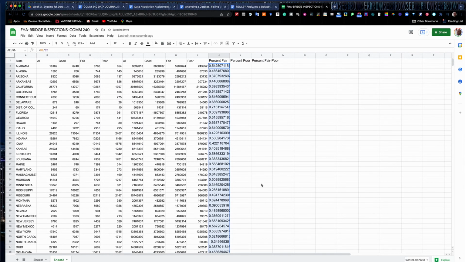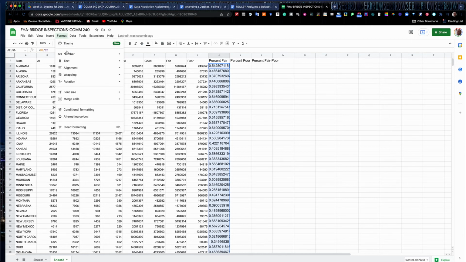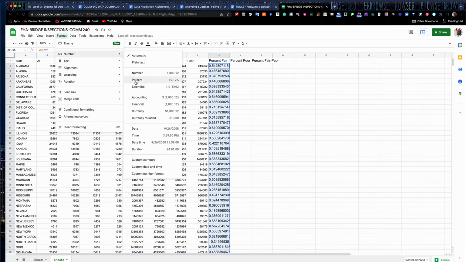And it's going to calculate that for each row. Okay. So now you've got the calculation for Alaska, Arizona, and so on. But it's done as decimals, not as a percentage. Blah. We don't like that. We can fix that though. Right up here in your toolbar, you can also find it under Format, Number, and you can configure it as a percent.